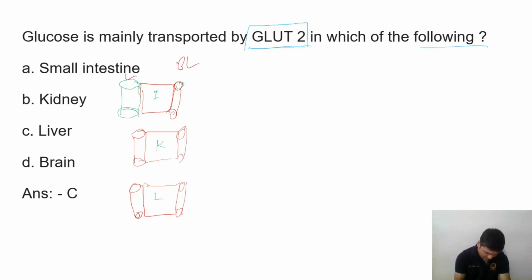In the case of the intestine, we have SGLT1. Here is the sodium glucose transporter, known as SGLT1. So in the intestine, on the luminal side, we have SGLT1, and on the basolateral side, we have GLUT2.